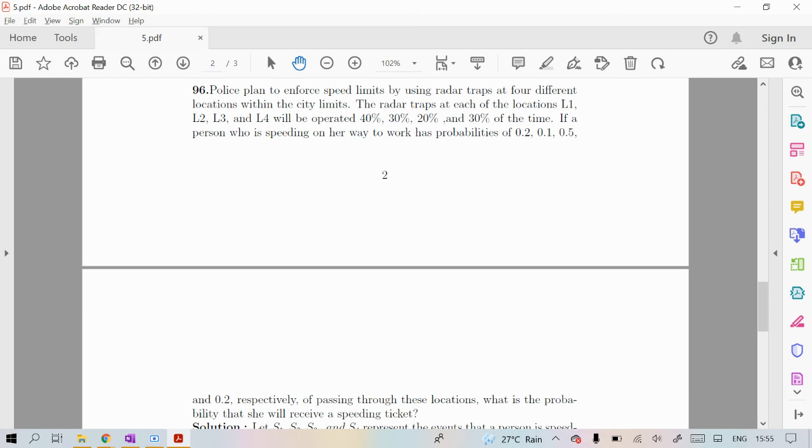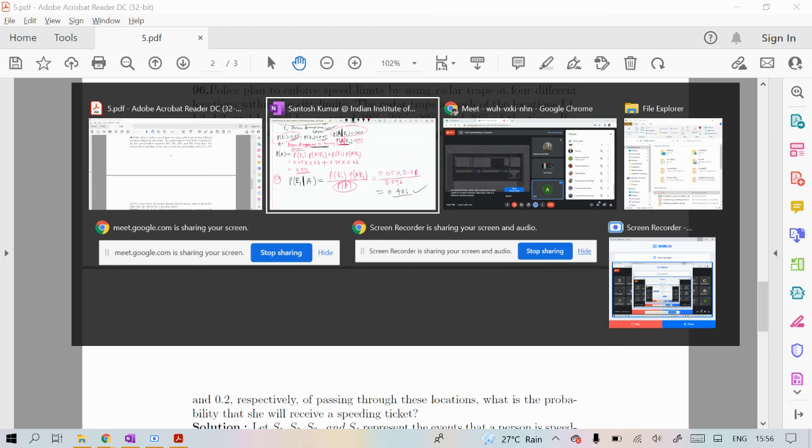The probability of getting a speeding ticket is 0.2 at L1, 0.1 at L2, 0.5 at L3 and 0.2 at L4. The question is, what is the probability that she will receive a speeding ticket? It's simple. Do you want to try or should I directly solve?